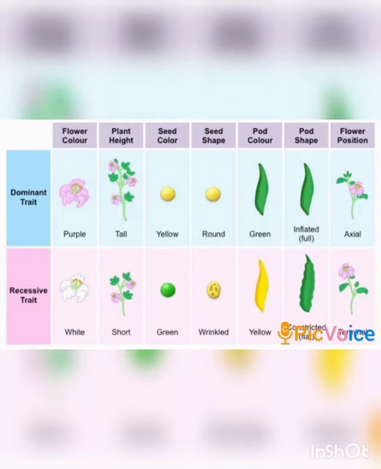In flower color, 2 varieties are available, purple and white flowered. In plant height, there are tall and short plants. In seed color, yellow and green varieties are there. In seed shape, round and wrinkled are there. So like that, 7 pairs of easily recognizable characters are shown by these pea plants. That's why Gregor John Mendel selected pea plants for his experiments.